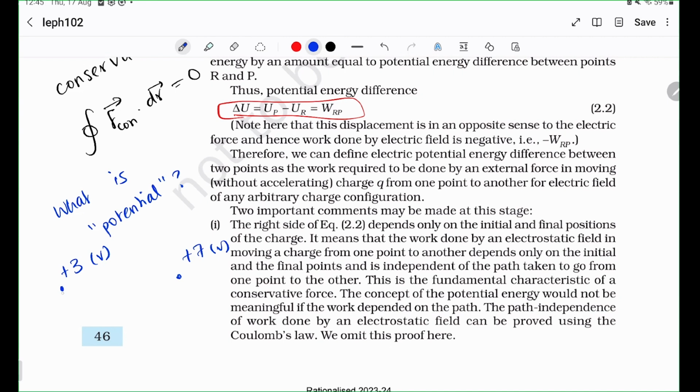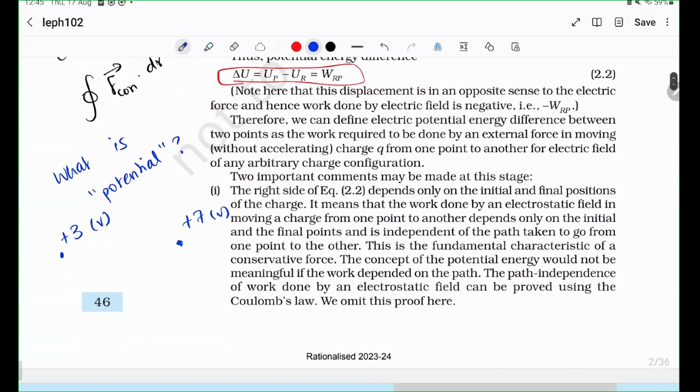So each point in space has a number. And this number is a measure of how much energy that point has, or how much a charge can get affected if it's at that point. These numbers are decided by the charge distribution. So there could be a bunch of negative and positive charges, and because of the contributions of all of this, each point in space has a number.